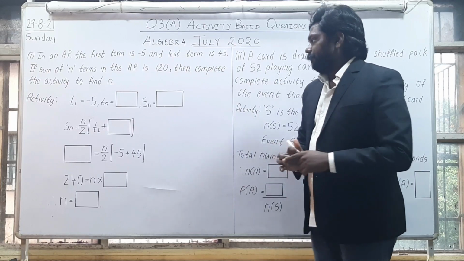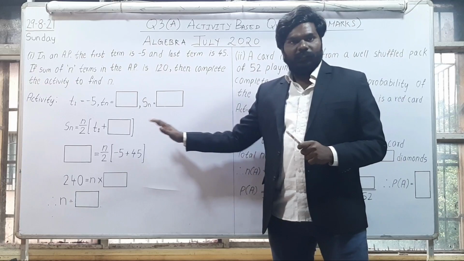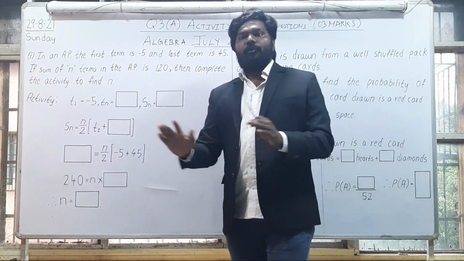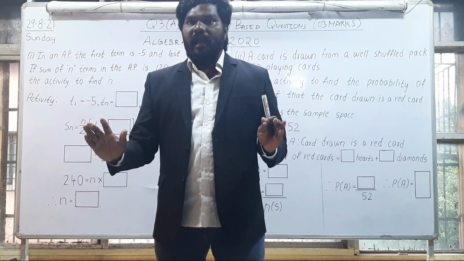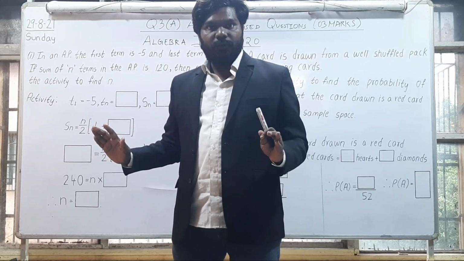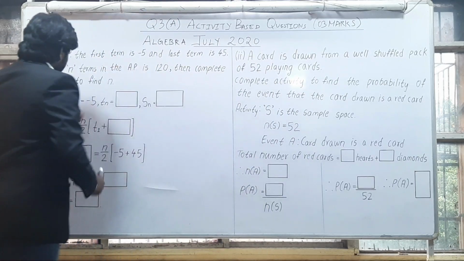So this is the activity. I just need to fill the boxes. I'll have to go with the flow of the sum, because the sum is already solved. I need to do some short workings and fill these boxes. Understood? Okay, let us see the first box.